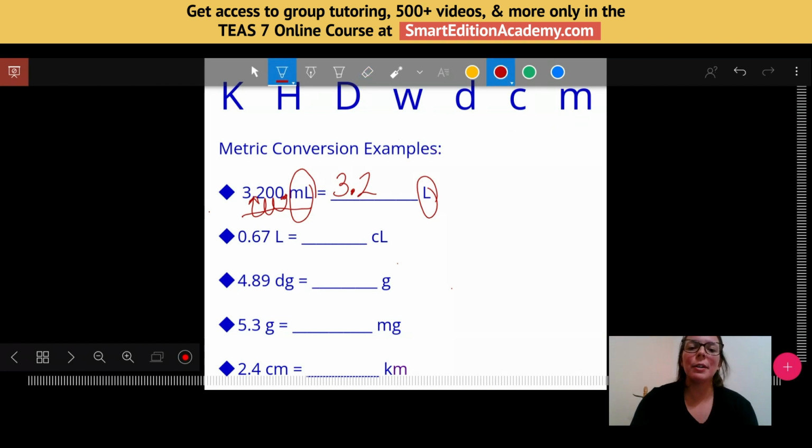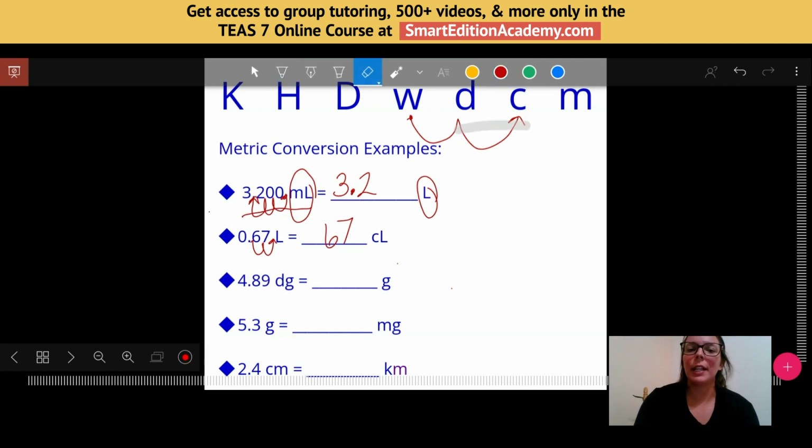If I have 0.67 or 67 hundredths of a liter, I want to convert to centiliters. So I'm going to start here, swoop 1, 2 times to the right this time. So 1, 2 to the right. Now my new number is 67. That decimal would be hidden at the end there, right? I don't necessarily have to write that. So that would be 67 centiliters.